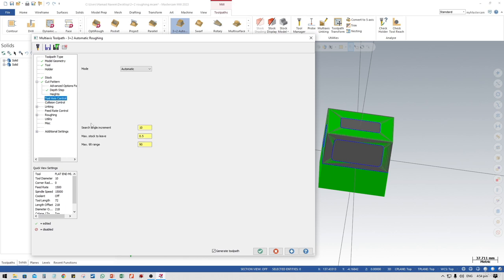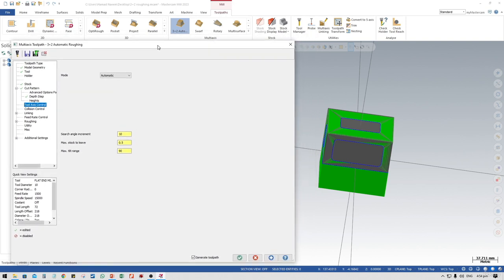The most important thing is the tool axis control. As you know, it's a 3+2 automatic roughing toolpath, and in this toolpath we are going to perform both 3-axis operation and the extra 2 axes, whether it should be the C axis or A axis or B axis.